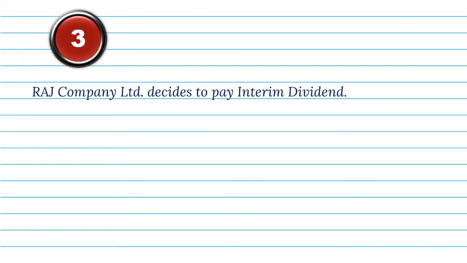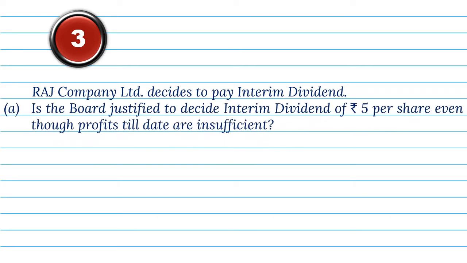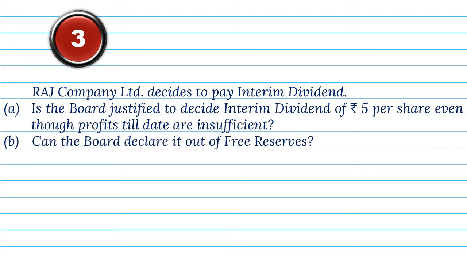3. RAJ Company Ltd. decides to pay interim dividend. A. Is the board justified to decide interim dividend of Rs 5 per share, even though profits till date are insufficient? B. Can the board declare it out of free reserves? C. Can the board declare it out of capital?